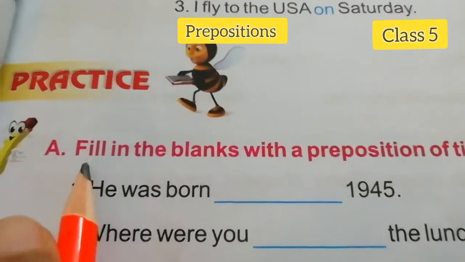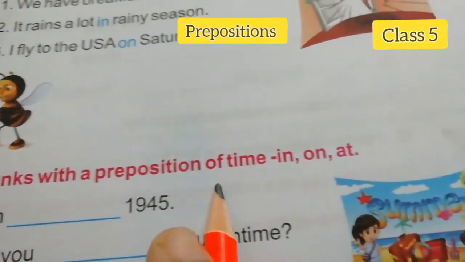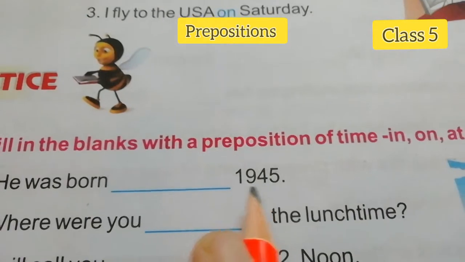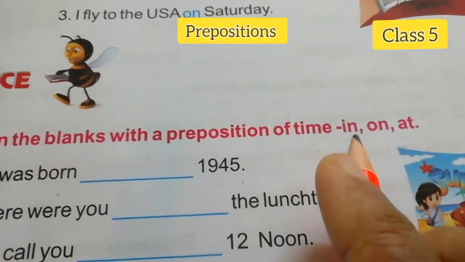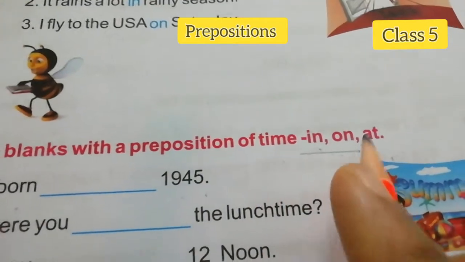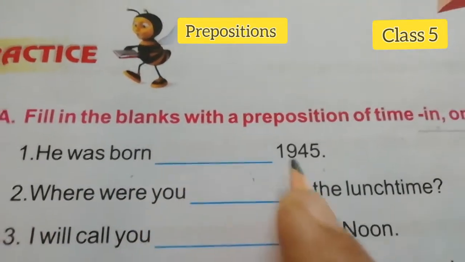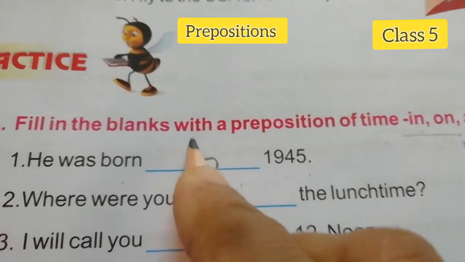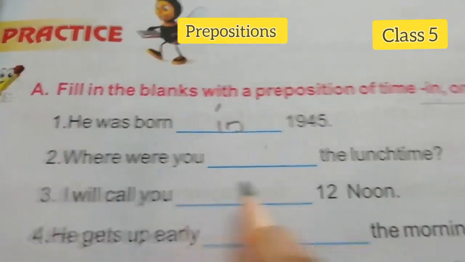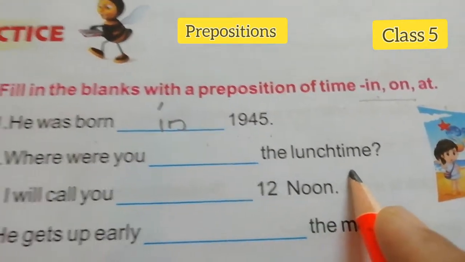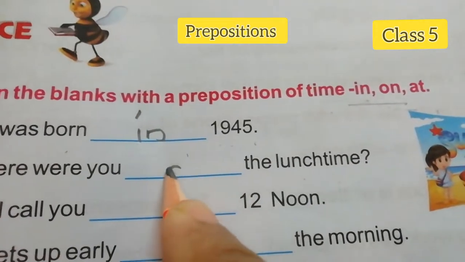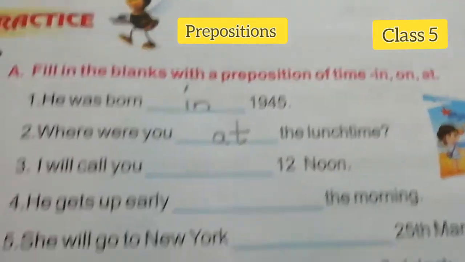Okay, students, now let's start writing the textbook part. Fill in the blanks with the preposition of time: in, on, at. He was born dash 1945. Here the year is given, so we have to write in, born in. Then, where were you dash the lunch time? Yes, at the lunch time, at.